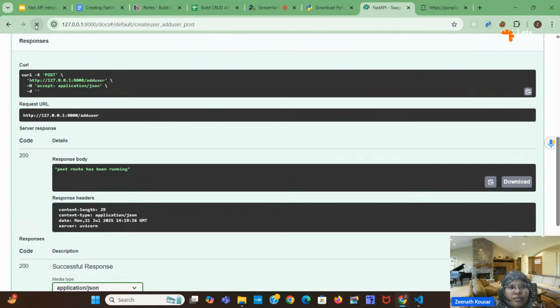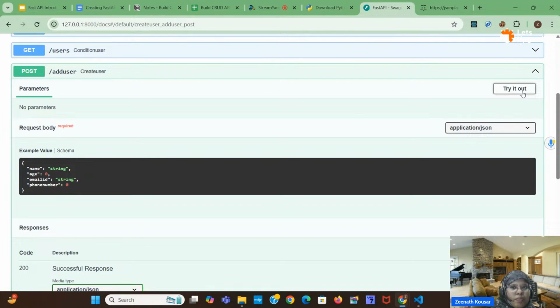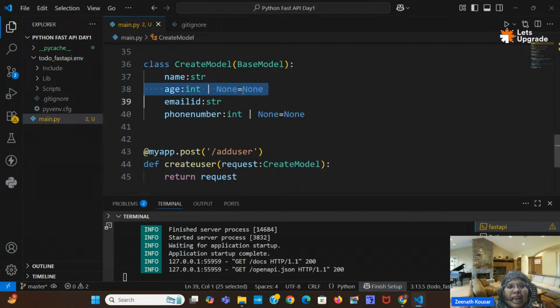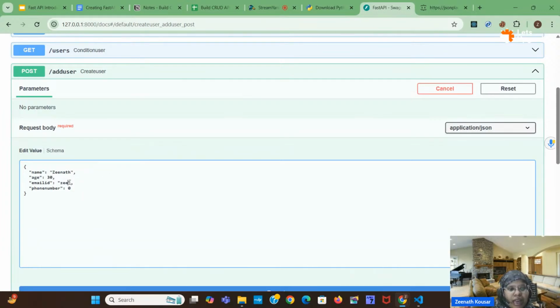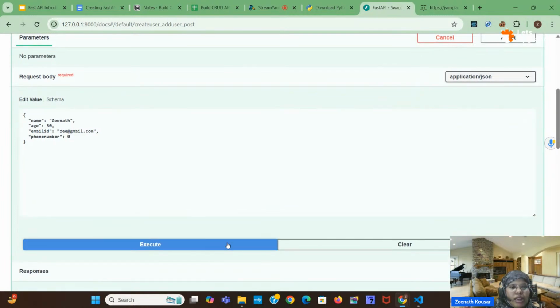Refresh. See here, this is the post application. What is a post application? It will take some data from the user, right? Here you can enter the data. I am giving name as this, and age is optional. If you want, you can give it, otherwise it will take it as none. Email id I am giving as @gmail.com, and phone number I'm giving as optional. So I have given some data. Instead of this, you can take the data from a front end form as well. I will click on execute.